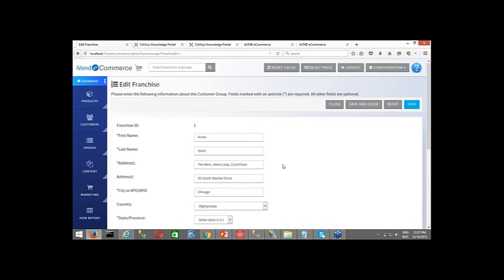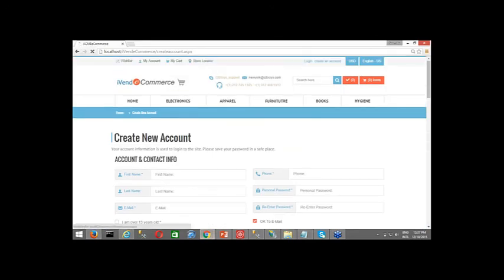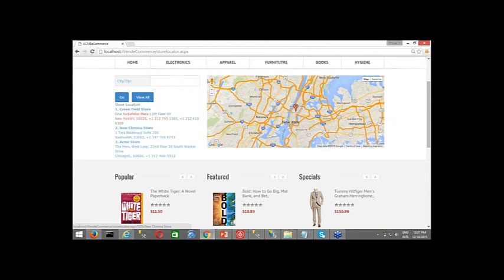So once you're done with this and the setup is done from the admin console, then if anybody clicks on the store locator, so for example I click on store locator over here, all those stores will come over here.